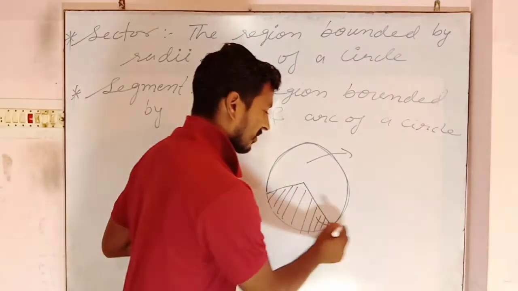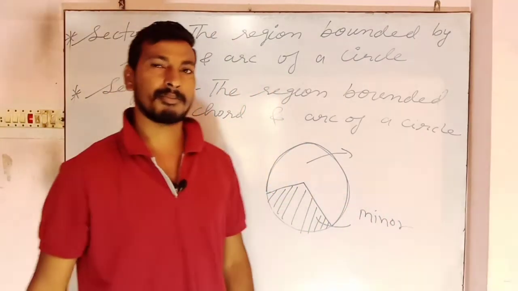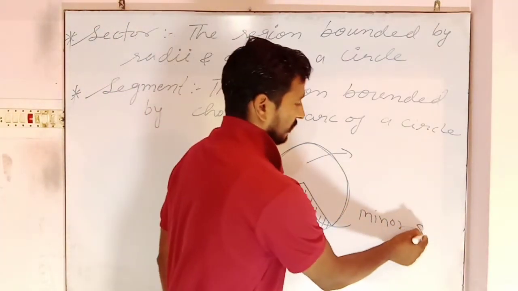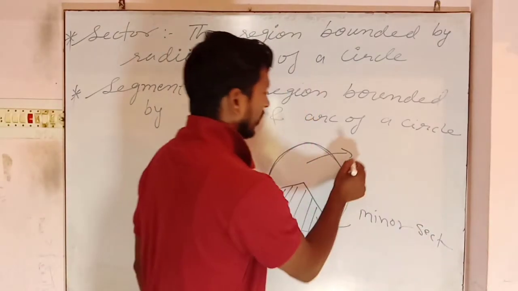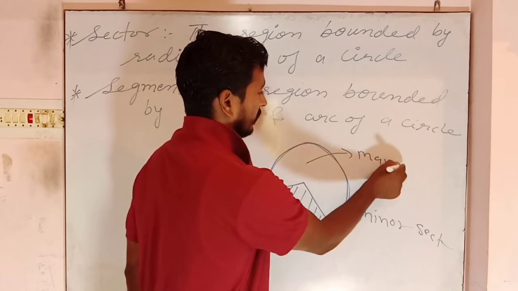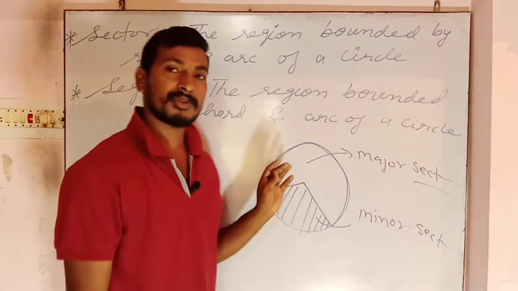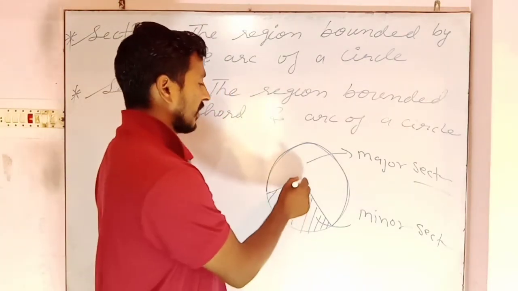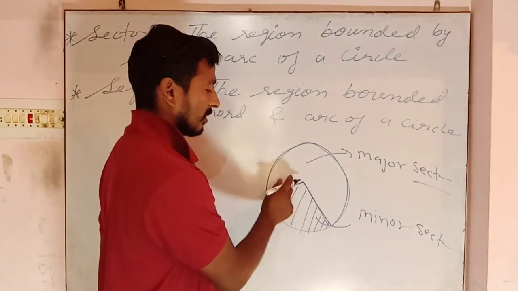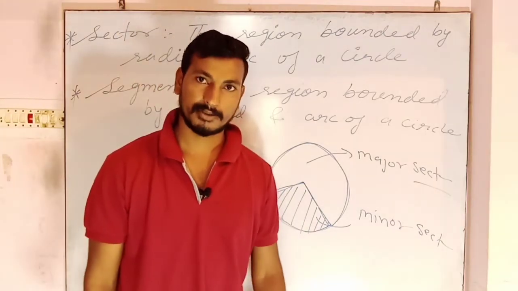As the name suggests, minor means small. So a small part is called the minor sector, and the big, large part is called the major sector. Again, remember the definition of sector: the region bounded by radii and arc is called a sector.